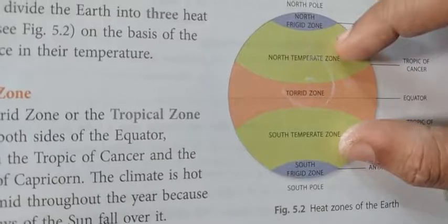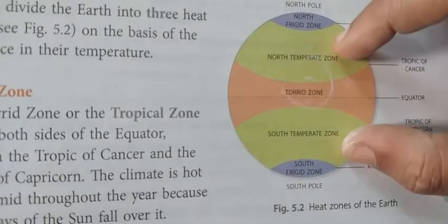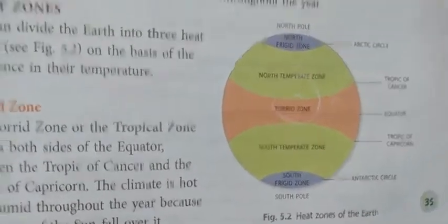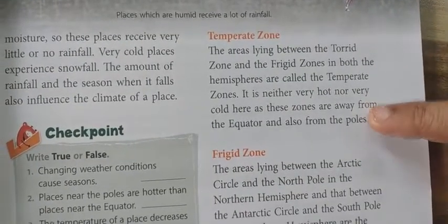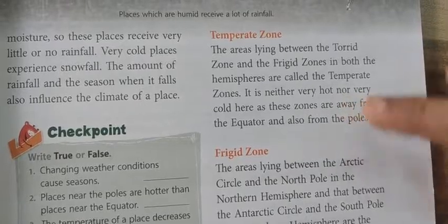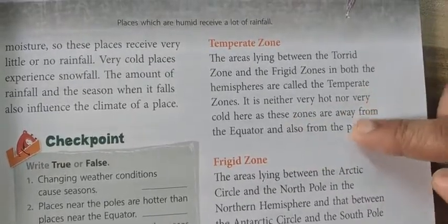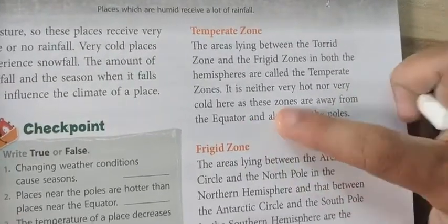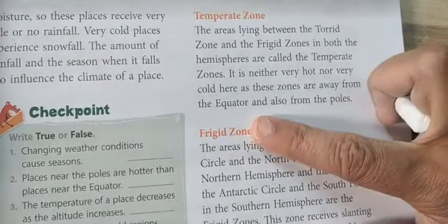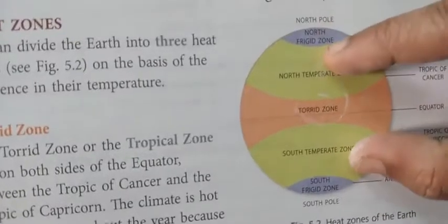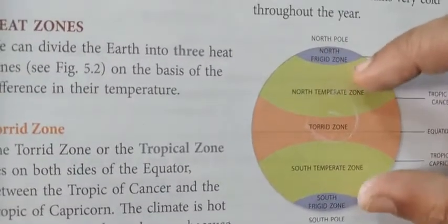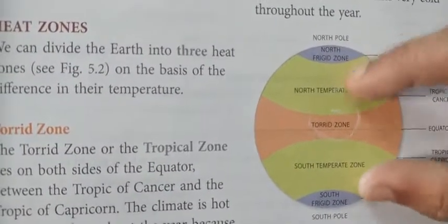These green areas are called what? Temperate zone. What happens in these places? It is neither very hot nor very cold. Mild climate. As these zones are away from the equator and also from the poles, this is not very cold, not very hot, a mild climate.